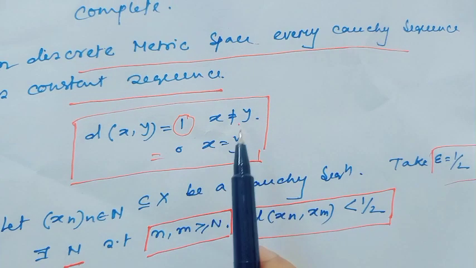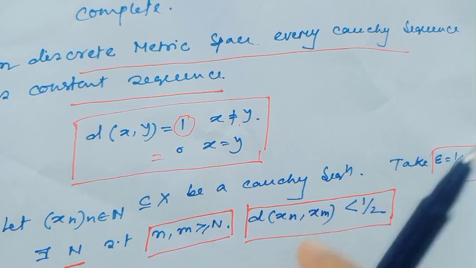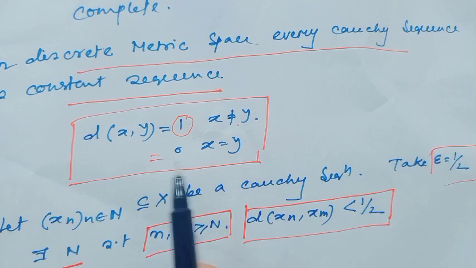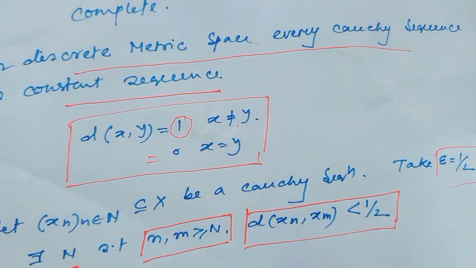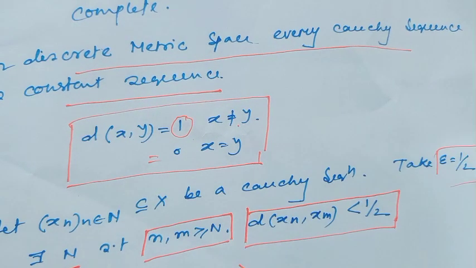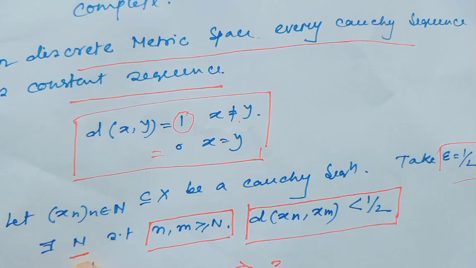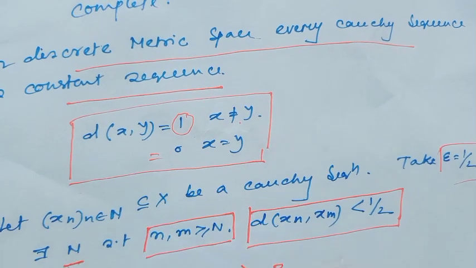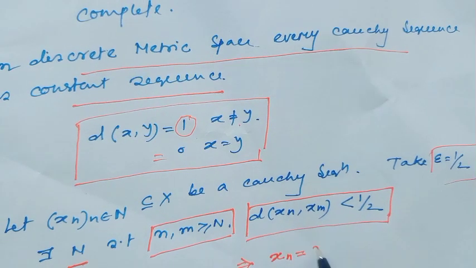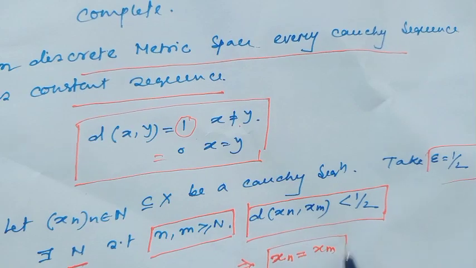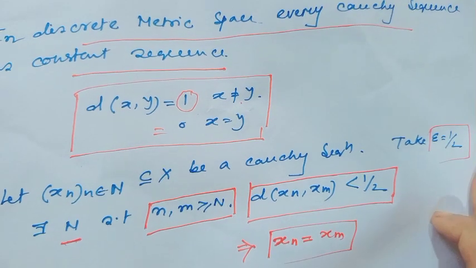Because here when x not equal to y, then the distance is 1, and when x equal to y, then distance is 0. Okay? That implies after some stage, after capital N, xn equal to xm, that means after some stage, all sequence are equal.